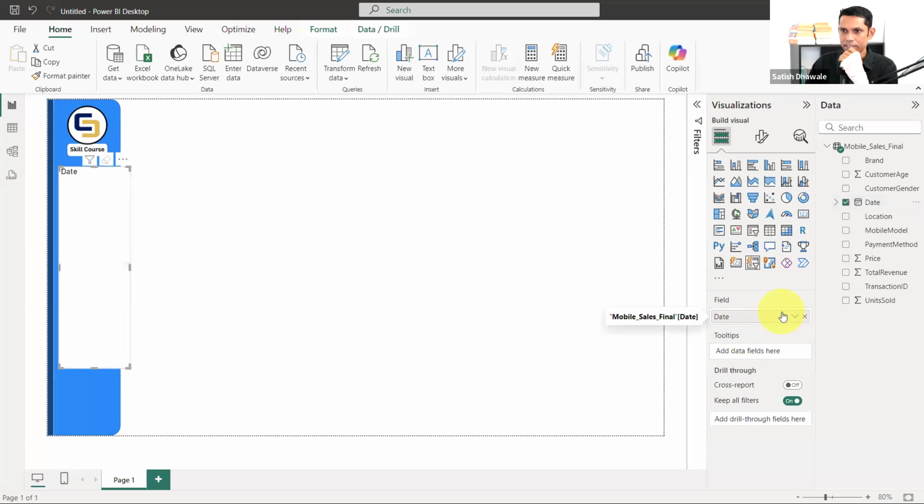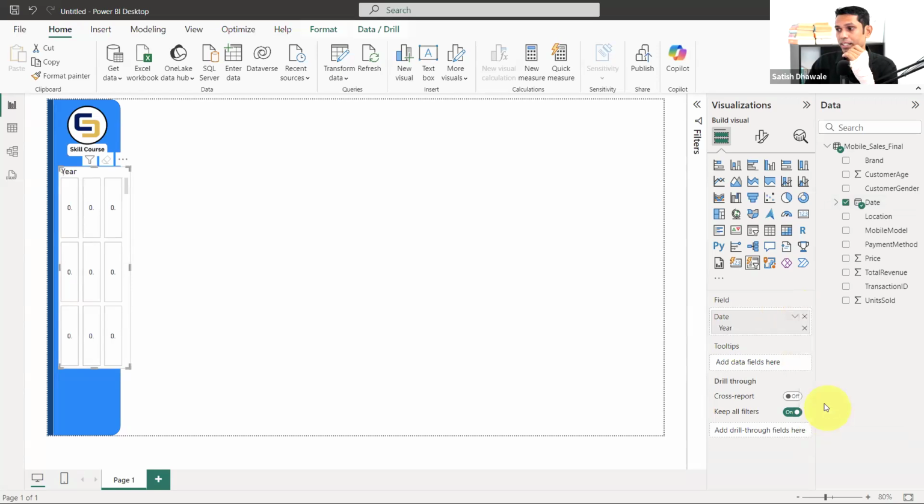I'm going to drag date. If I drag the date, the problem is that I will not be able to get the month. So this is not the way; actually, you will ask me to use the date hierarchy. But in this new slicer, as I told you in a previous lesson, if you add a date hierarchy, it is not going to display a complete date hierarchy.